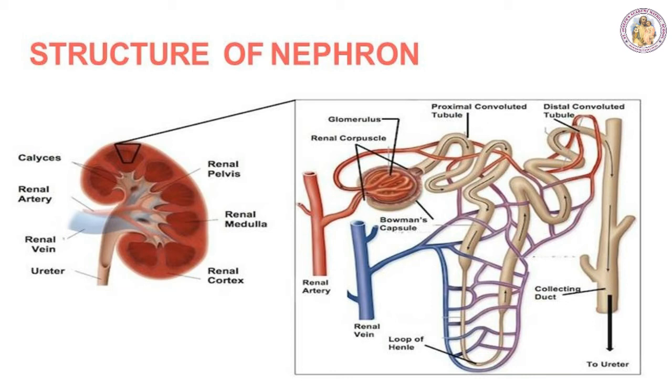The renal corpuscle consists of a cup-shaped structure called the Bowman's capsule and a bunch of capillaries called the glomerulus. Blood enters the glomerular capillary through the afferent arteriole and leaves through the efferent arteriole. The Bowman's capsule continues into the renal tubule, which consists of three regions and has a U-shaped hairpin loop. That loop is called the loop of Henle.